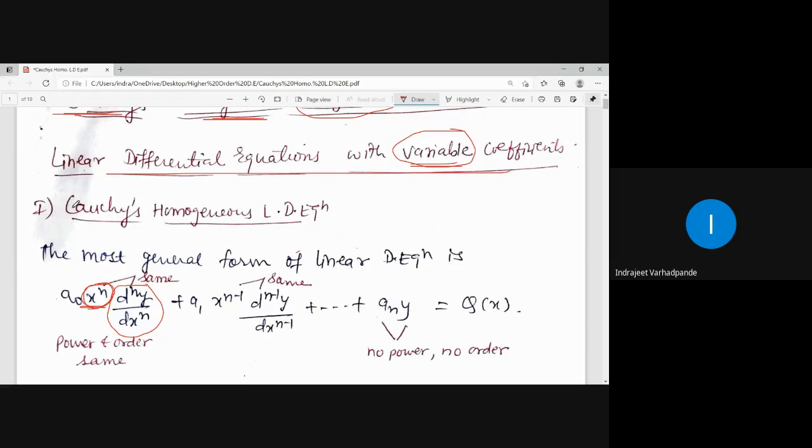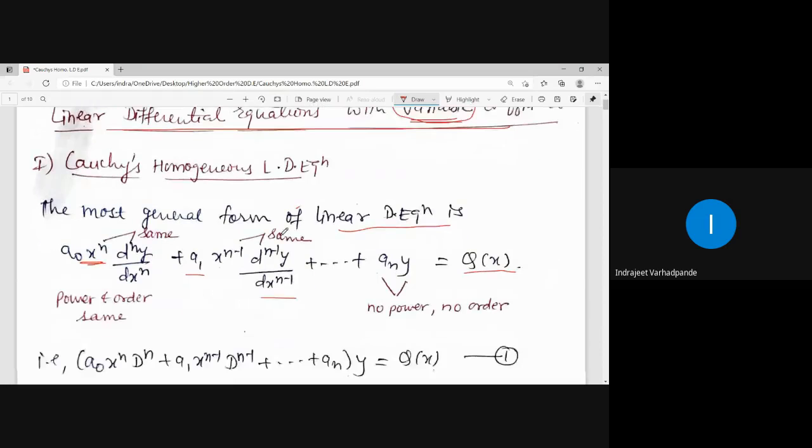The first one we are going to discuss is Cauchy's homogeneous linear differential equation. The most general form of the linear differential equation, which is Cauchy's, is a0 x to the power n into dny upon dxn plus a1 x to the power n minus 1 into dn minus 1 y upon dxn minus 1 plus up to an y is equal to q of x.